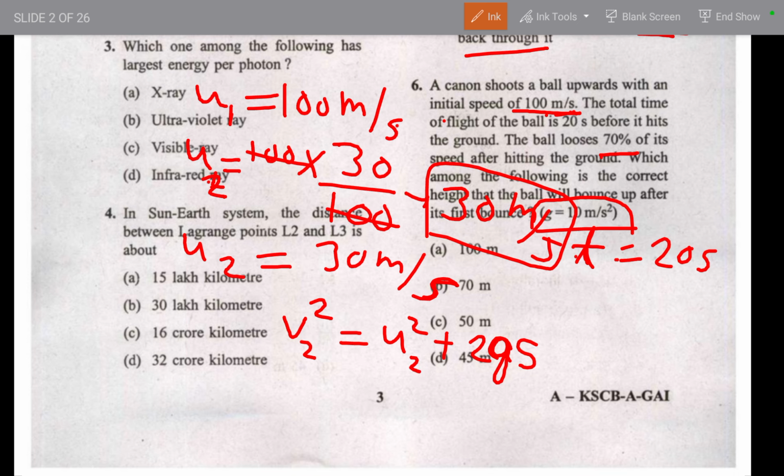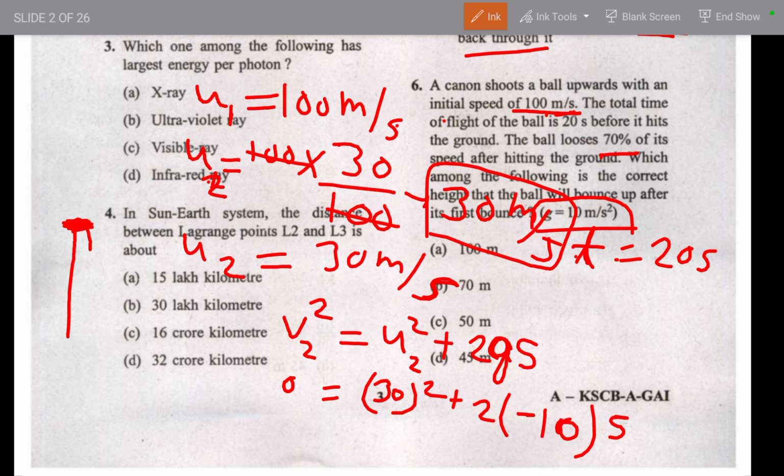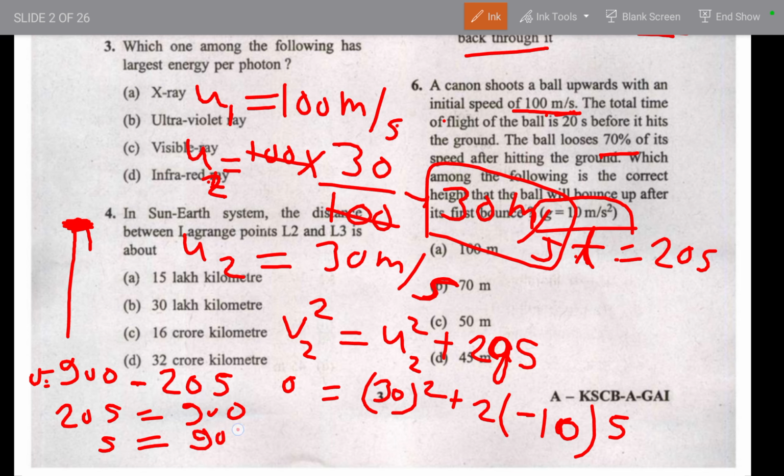At the highest point the final velocity will be zero, because it has to stop here and then come back. So final velocity will be zero and initial velocity is 30. So 0 is equal to 30 squared plus 2, gravity acts in the opposite direction, so minus 10 times s, which we have to find. So it will be 0 is equal to 900 minus 20s. If you put the value, then 20s is equal to 900, s will be 900 upon 20, that is 45 meter. So option D will be the correct answer, okay?